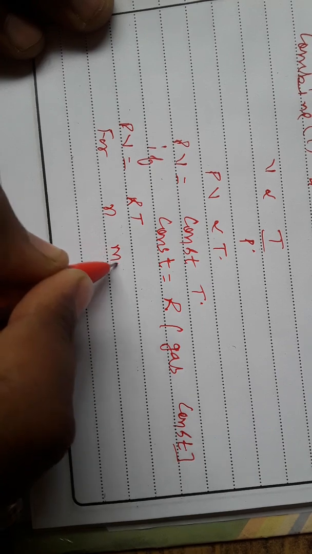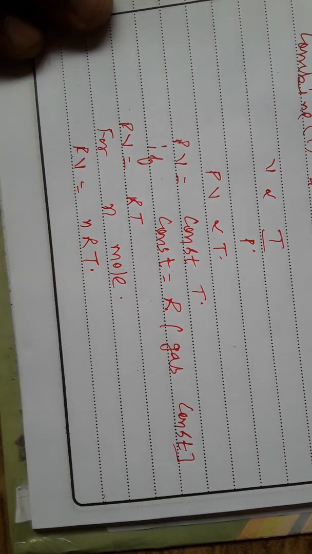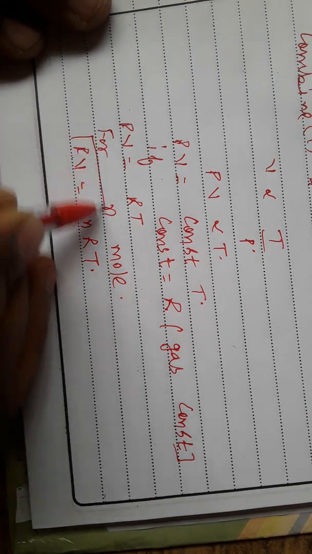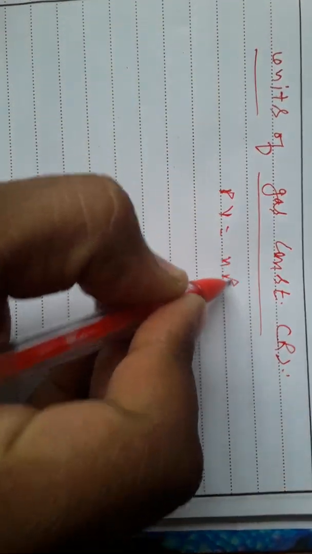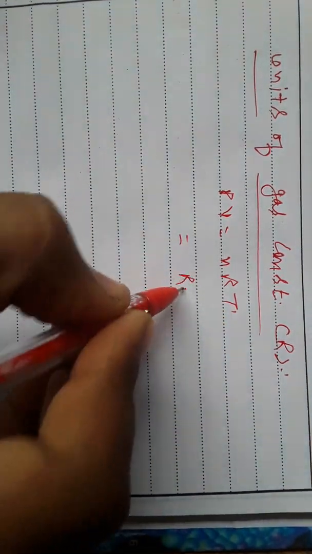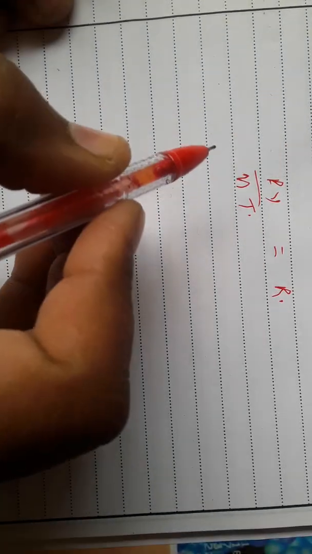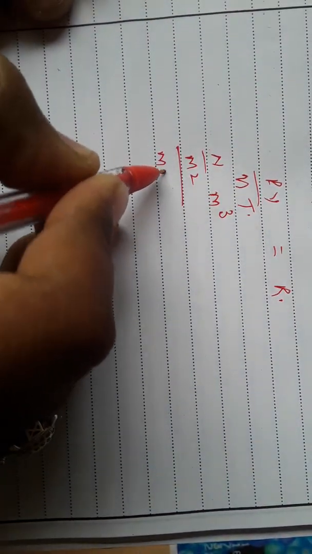For n moles, we can write PV equals nRT, where R is called the gas constant. So this is called the ideal gas equation, PV is equal to nRT. Now the units of gas constant. We can write R is equal to PV upon nT. P is pressure, V is volume. Pressure is Newton per meter square, V is volume in meter cube, n is number of moles,